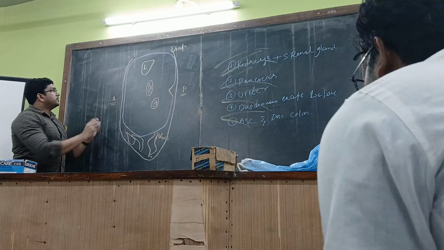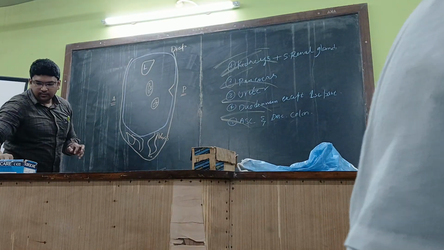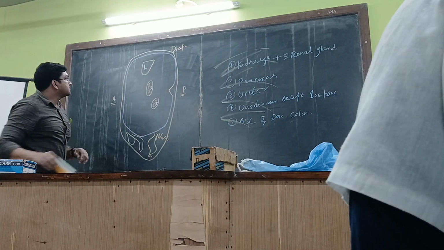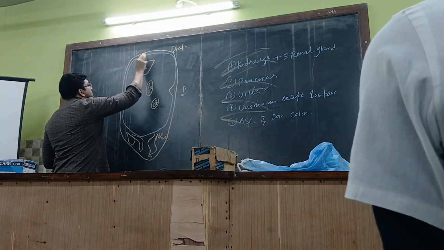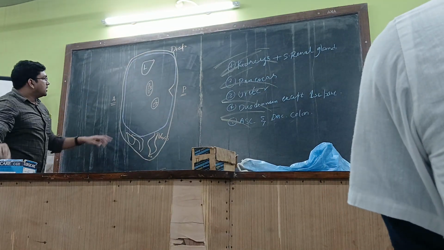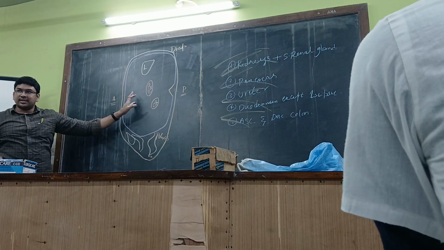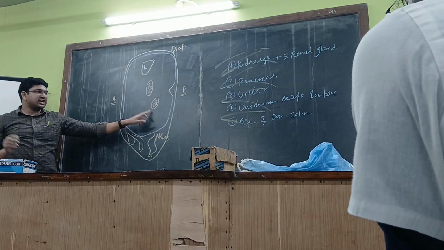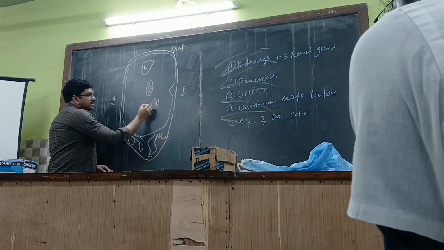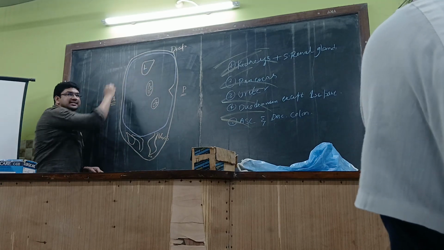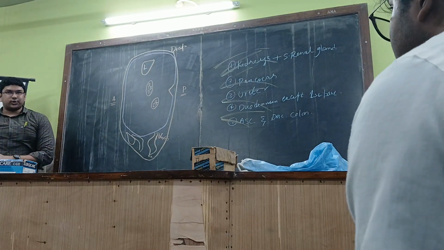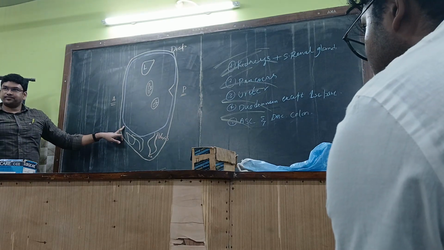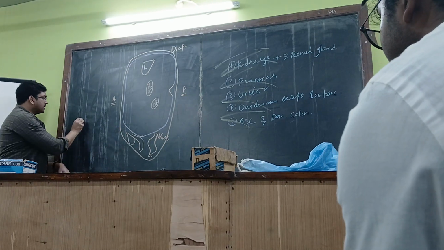See here, the peritoneum contains two layers. One is the parietal layer and one is the visceral layer. Visceral layer means the peritoneum covering the abdominal organs. The peritoneum is nothing but serous.